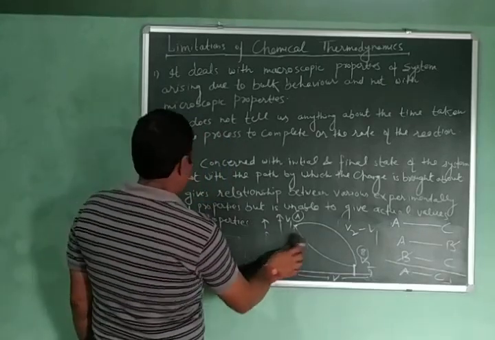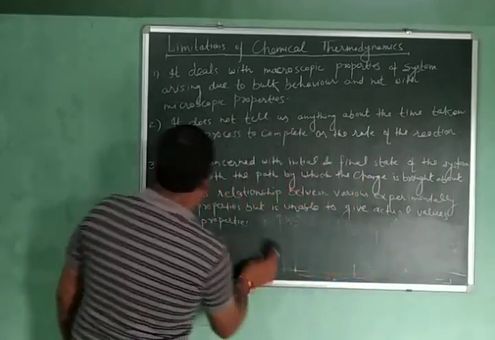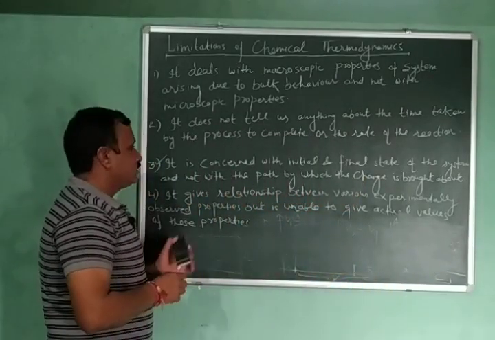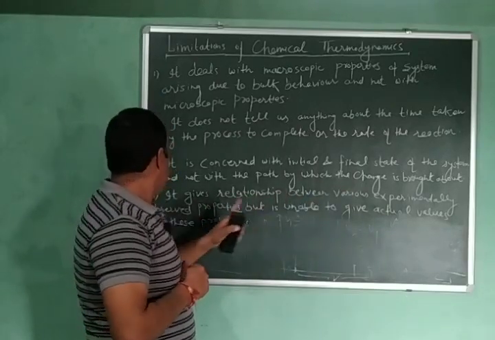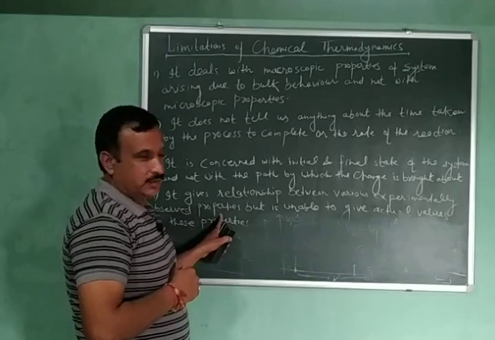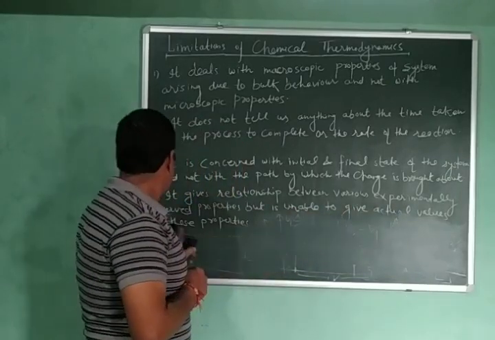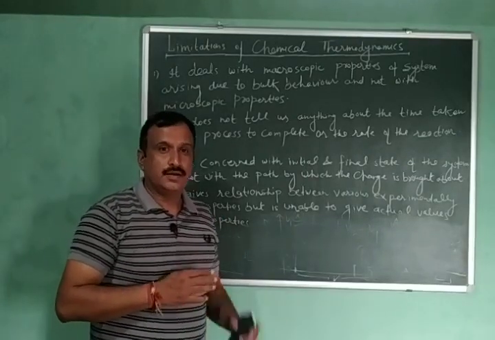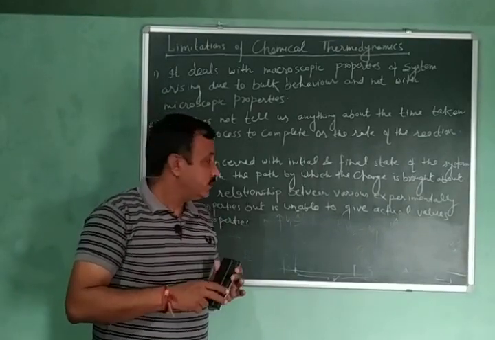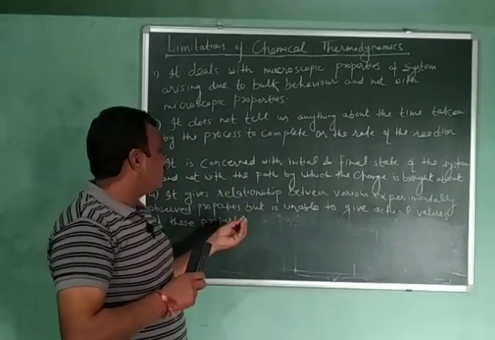So the next limitation is: it gives relationship between various experimentally observed properties, but is unable to give actual values of these properties. Very interesting limitation. It gives us relationship between various experimentally observed properties.